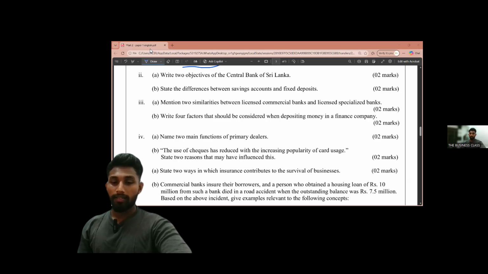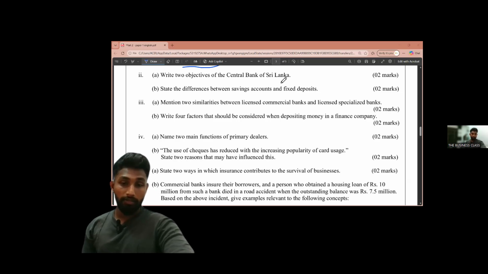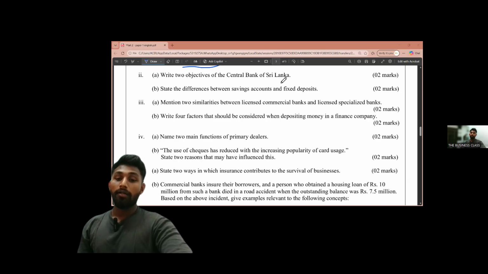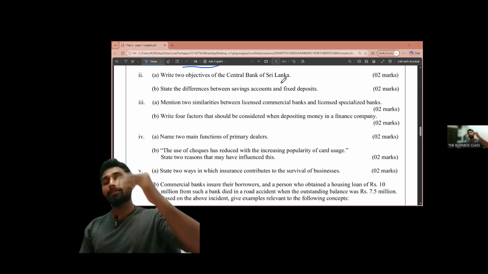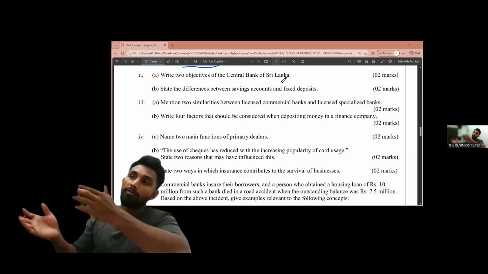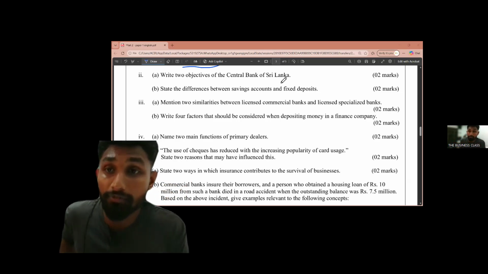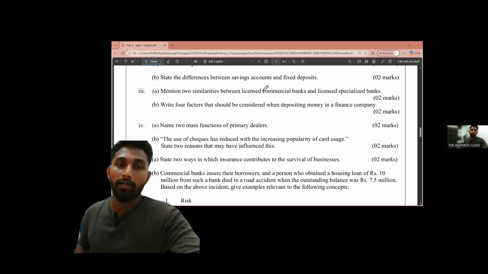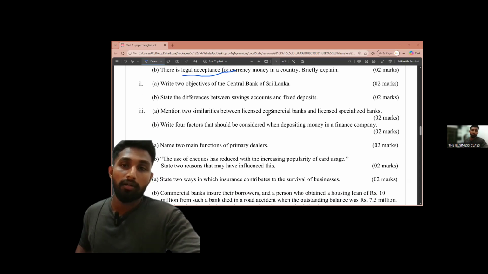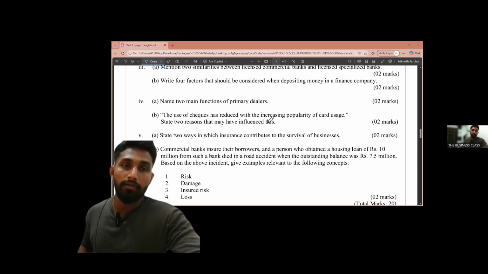Okay, the next thing that you should check when you are investing your money is customer service and branch network. You should check whether that financial organization has branches near you. Then it will be convenient to you. These are the things that we consider when you are investing money in a finance company.